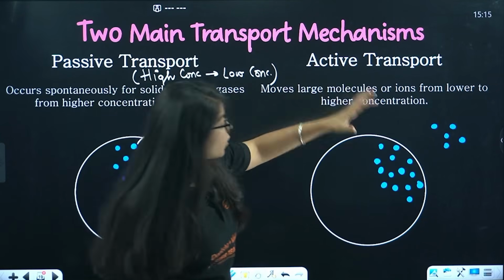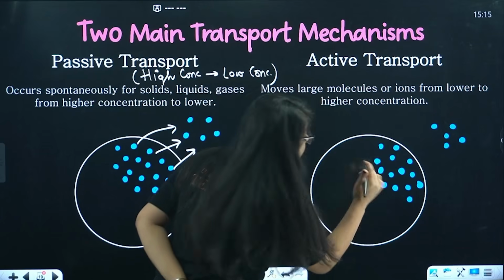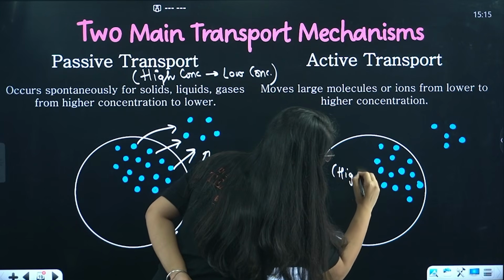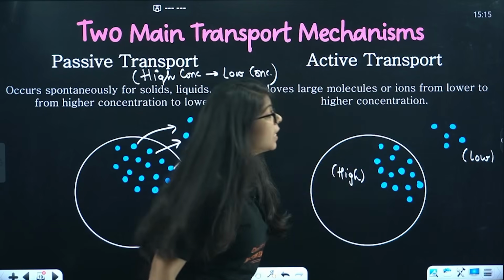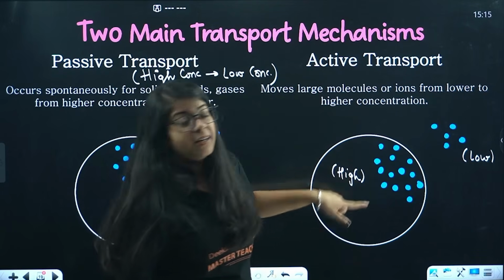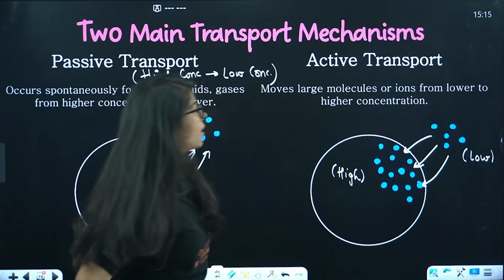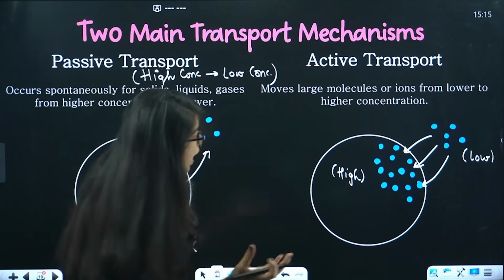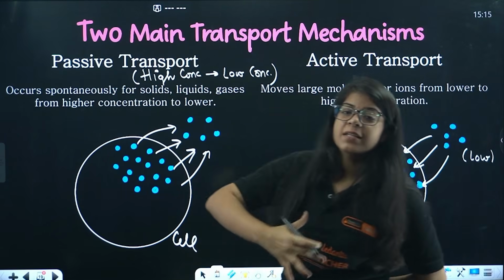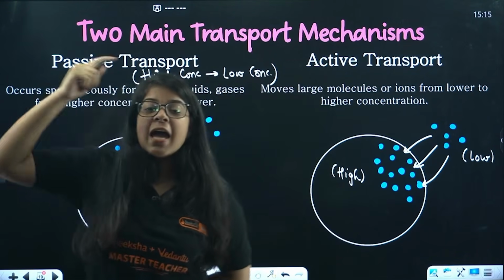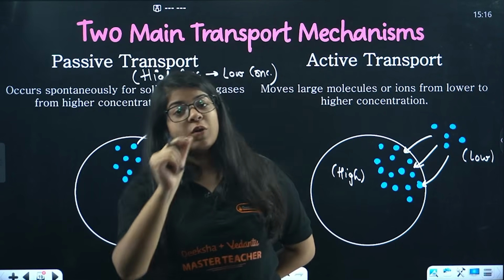Active transport is just the reverse of that. Let's say this is a cell, again there is water inside the cell. Now this is high concentration. Here the water is very high in concentration. Here the water is low. But still it is moving from low to high. That is called active transport. It moves large molecules and ions from lower concentration to higher concentration. Passive transport is high to low, active transport is low to high.